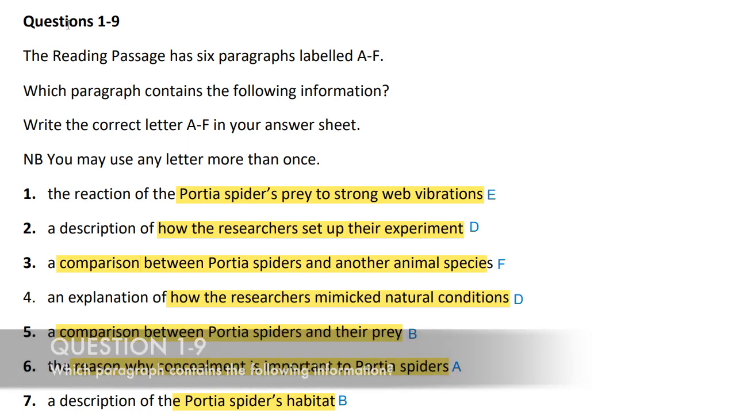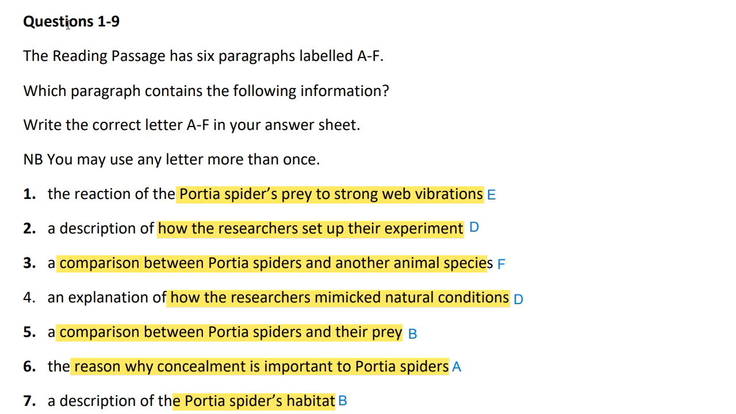Questions 1 to 9. Which paragraph contains the following information? First, the reaction of Pottery spiders' prey to strong web vibrations. This information is given in paragraph E.